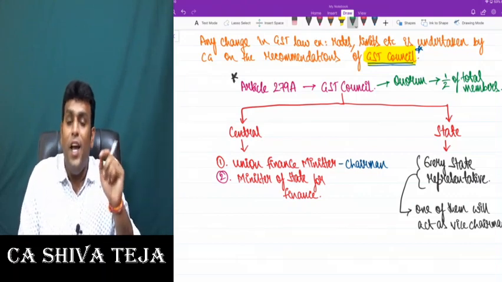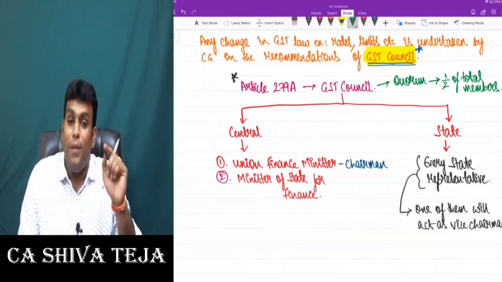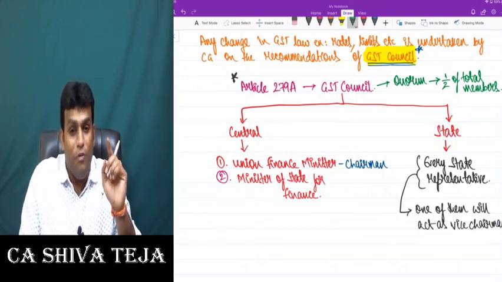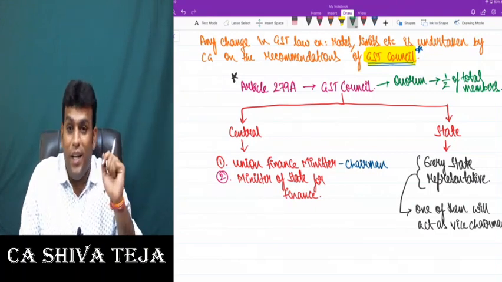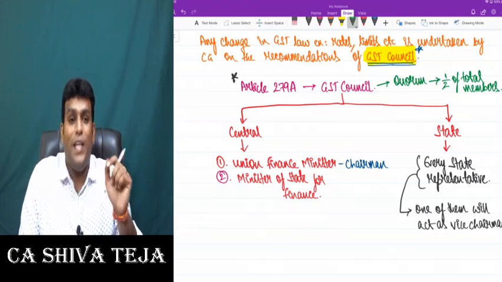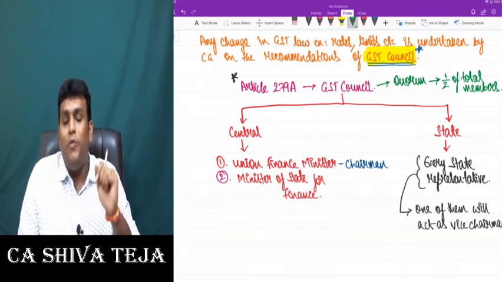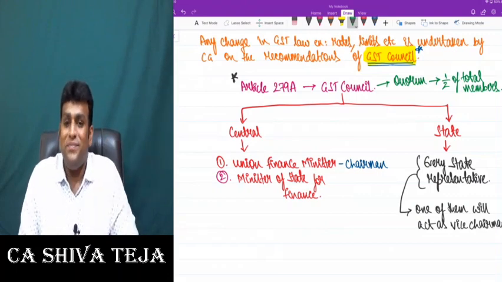On the central side we have two members: number one, the Union Finance Minister, number two, the Minister of State for Finance. And from the state side we have every state representative, and out of all those representatives, one of them will act as vice chairman. And the quorum for GST Council is half of the total number of members.